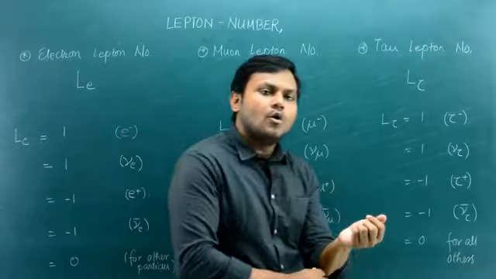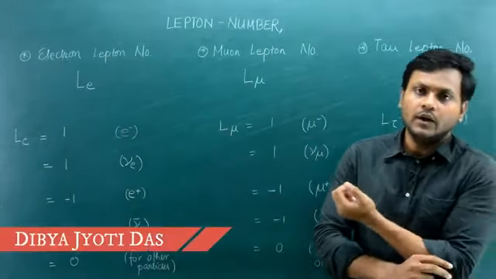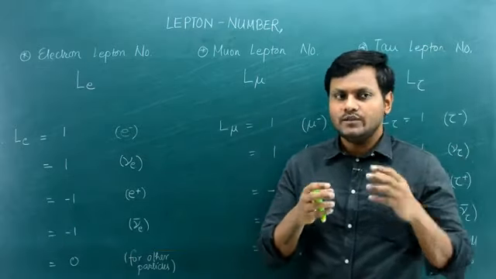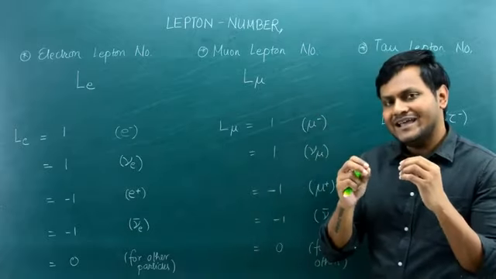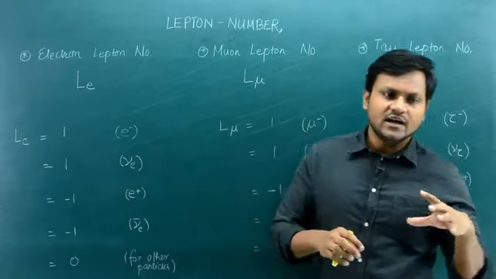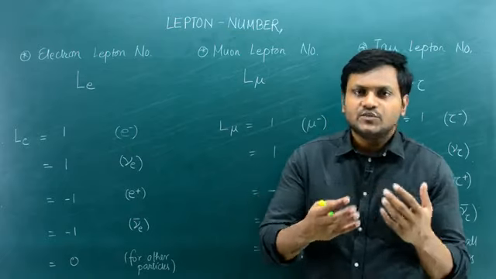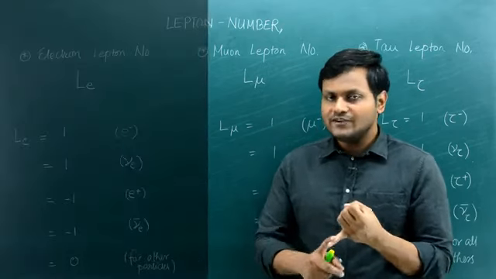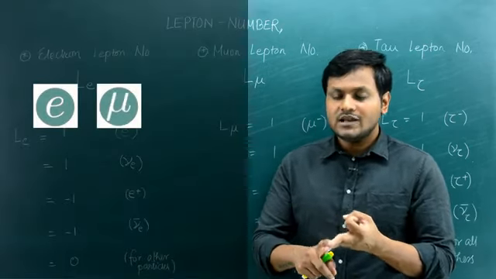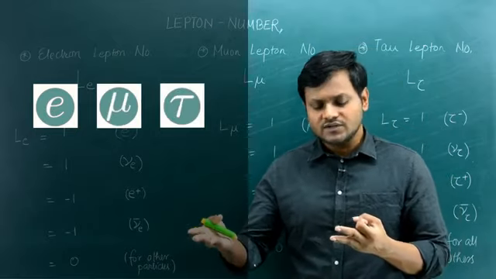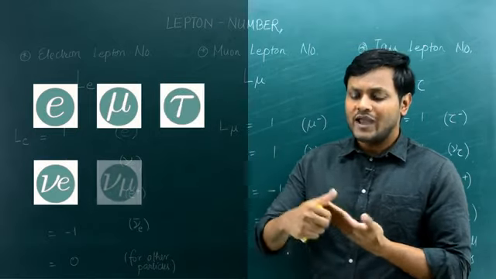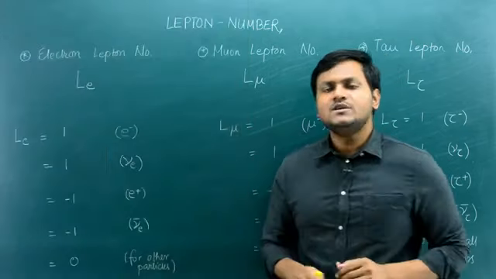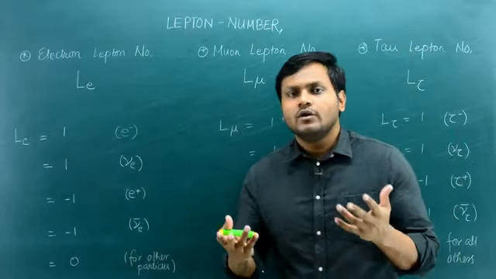So let us first talk about the Lepton quantum number. The Lepton quantum number is a number that we can associate with particle interactions that involve lepton particles. Now, what are lepton particles? These are elementary particles that do not experience the strong force. Essentially, they consist of 6 particles: the electron, the muon particle, the tau particle, and their associated neutrinos, the electron neutrino, muon neutrino, and the tau neutrino. So there are 6 particles and their antiparticles which comprise the lepton particles.